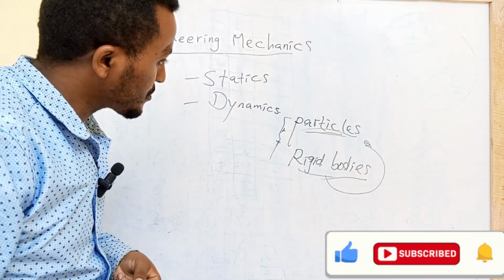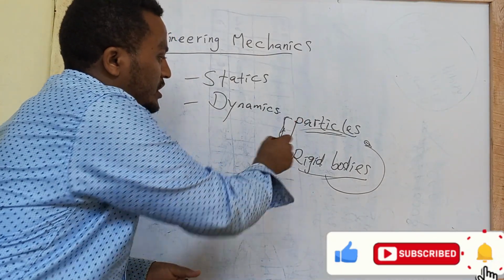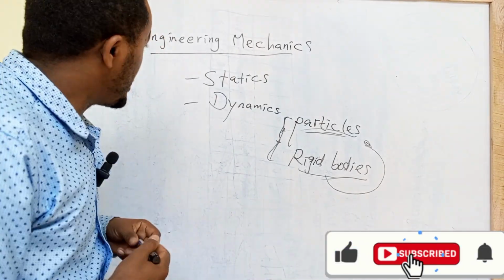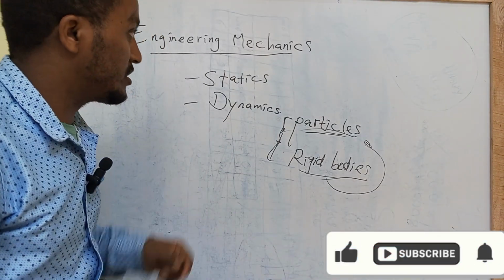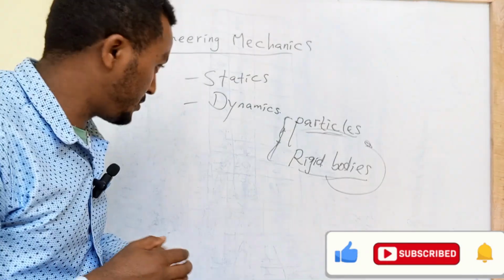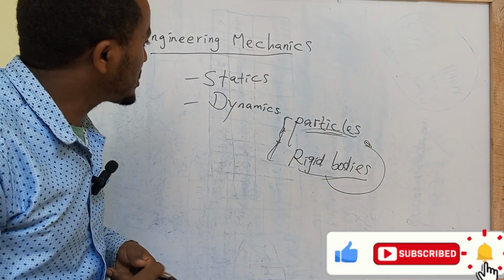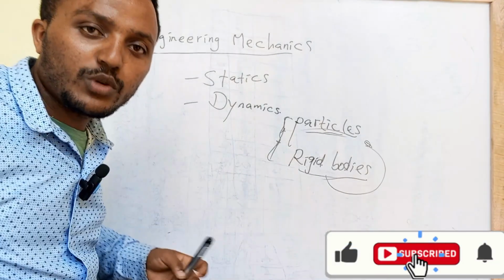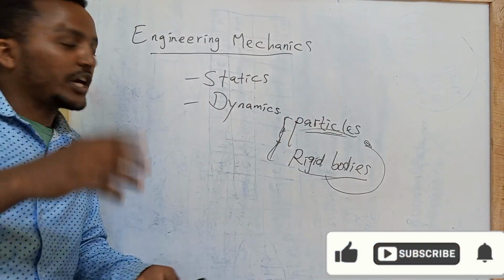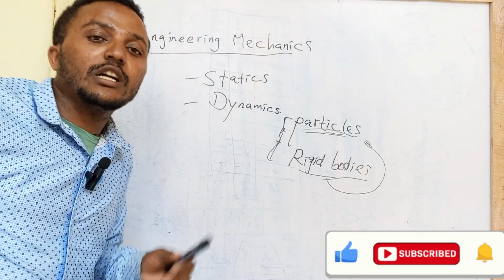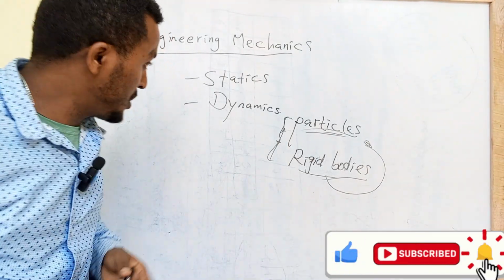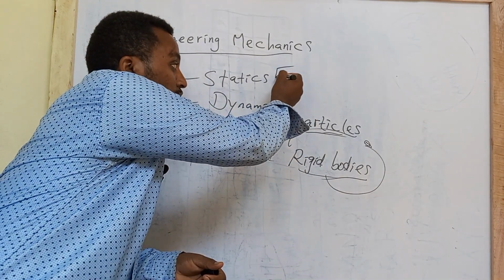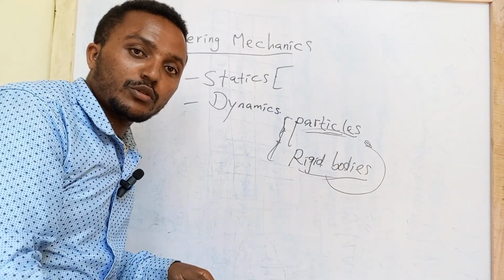By having these basic concepts of engineering mechanics, we'll see statics and dynamics. These are the two basic branches of mechanics. Dynamics is all about moving particles, objects that are in motion or changing, and their accelerations. What about statics? Statics deals with objects that are in a state of rest or in a state of motion.